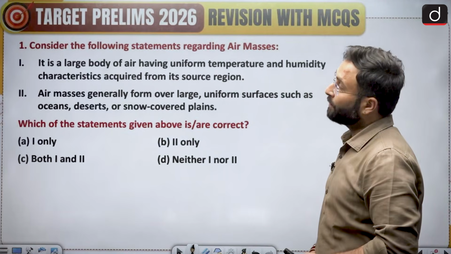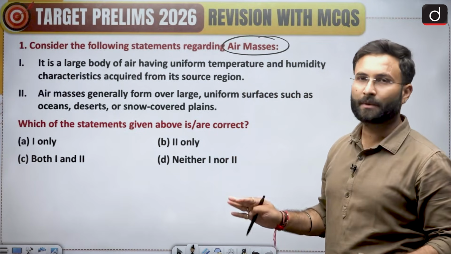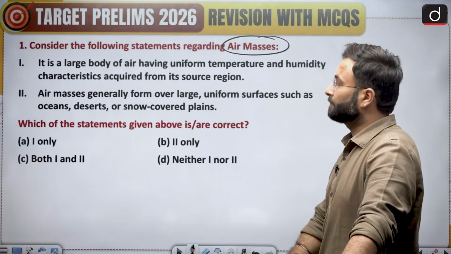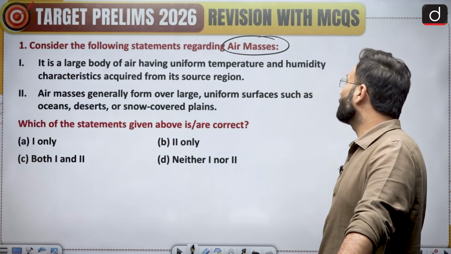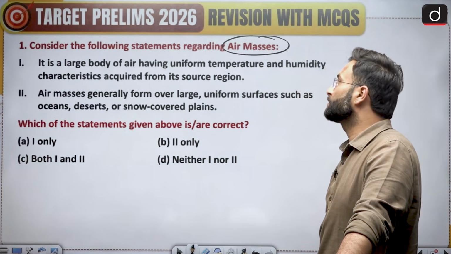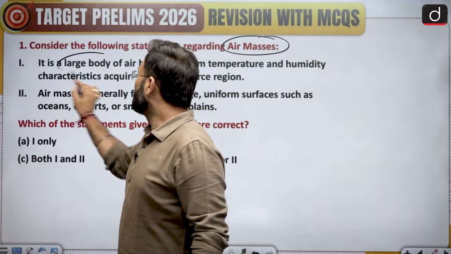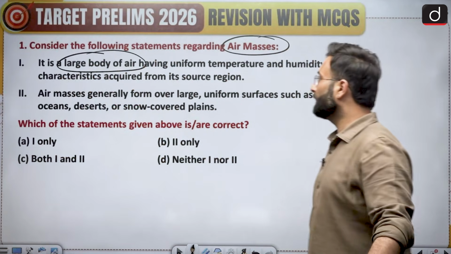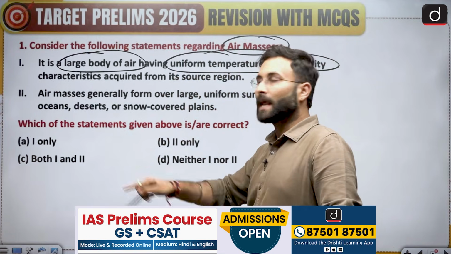Question number 1 says, consider the following statement regarding the air masses. Now they are talking about air mass. We will be seeing what this statement says. Statement 1 says that it is a large body of air having uniform temperature and humidity characteristics acquired from a source region. Okay, so there are three things which you have to keep in mind. First, this is a large body of air. Second, it has uniform temperature and humidity conditions that have been acquired from a source.